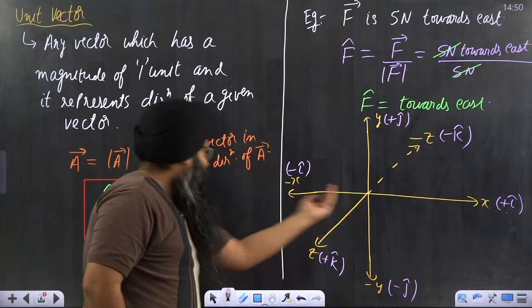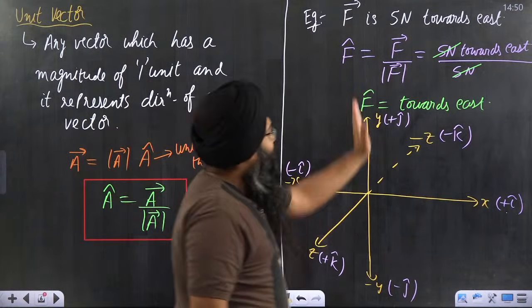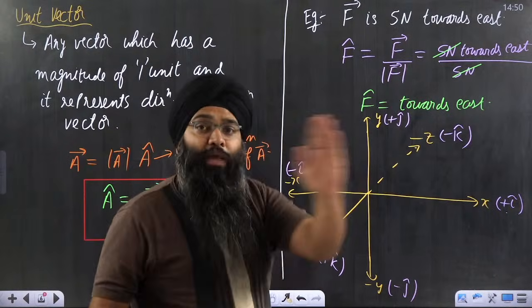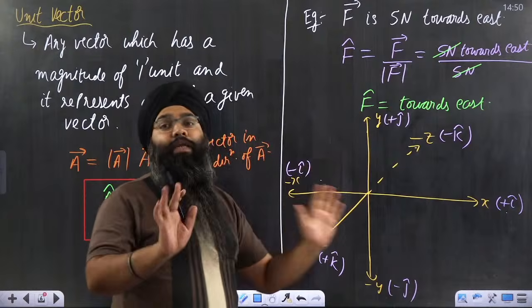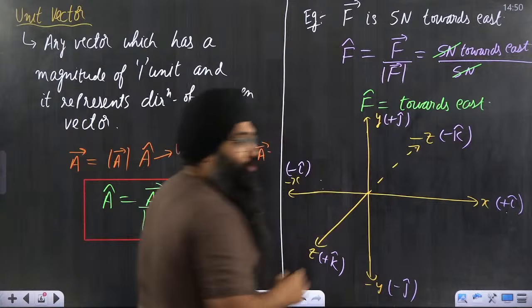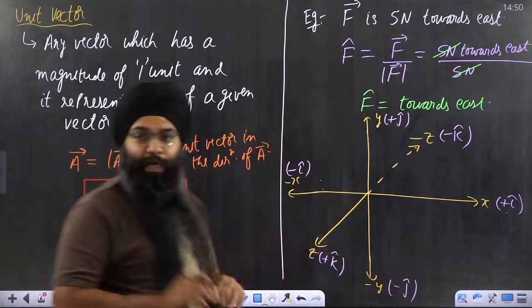Whenever I am representing it in the negative x direction, that unit vector is minus i cap. In the positive y direction it is plus j cap, in the negative y direction it is minus j cap. Out of the plane, out of the board, it is plus k cap, into the board it is minus k cap. So these 6 particular directions you should know carefully. Let me take one example so that you understand this particular concept.